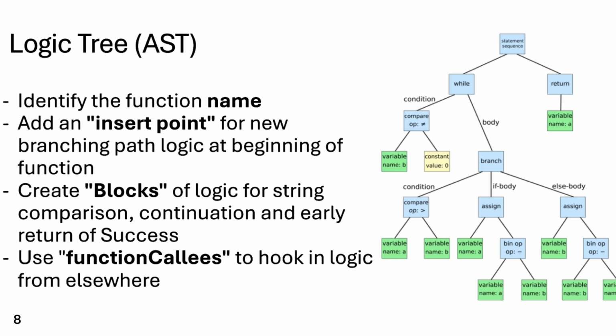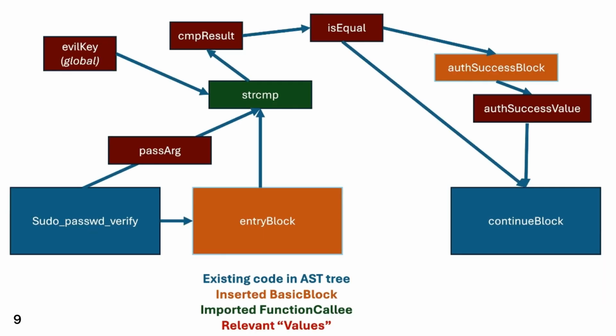We first identify the function name and add an insert point for our new logic. We then create blocks for the variable declaration, string comparison, and then a conditional check for the early return of success. This flowchart shows how our attack works. We create our entry block when we find that we are passing the sudo password verify function. We'll then get our variables, which are the password parameter from the sudo function, which is the password that the user enters when prompted by sudo, and then the evil key, which is our new backdoor password.